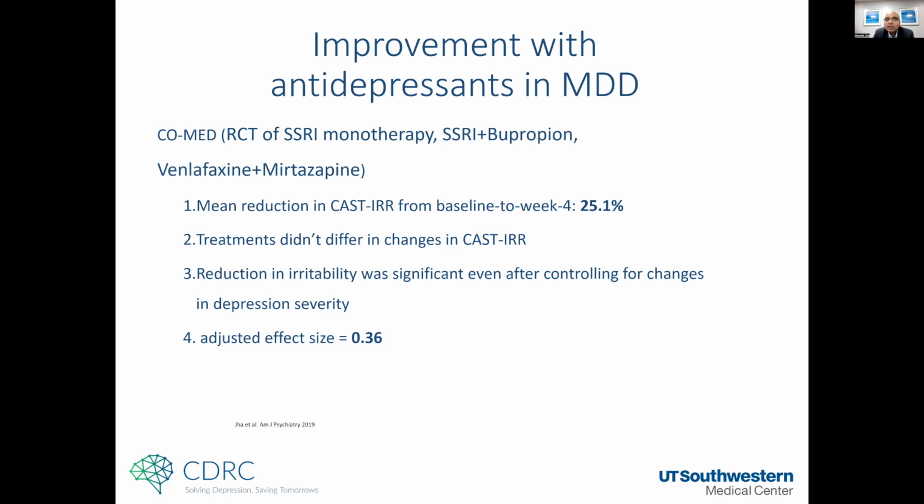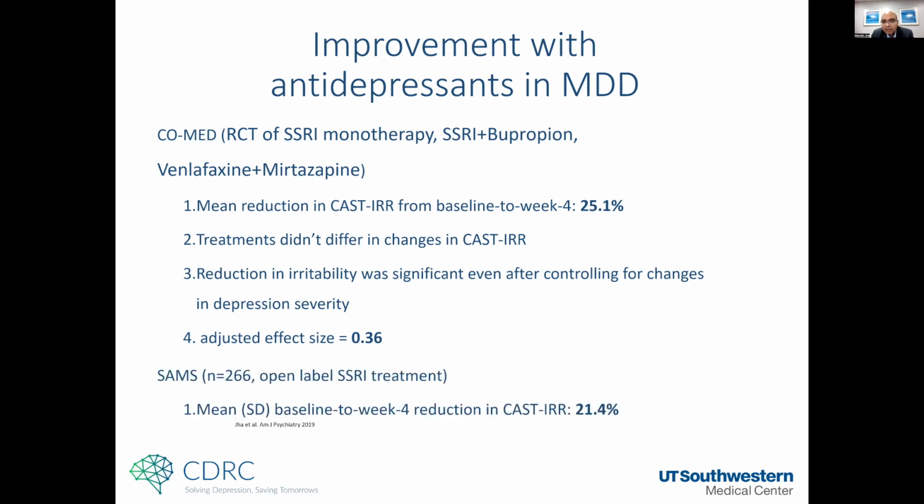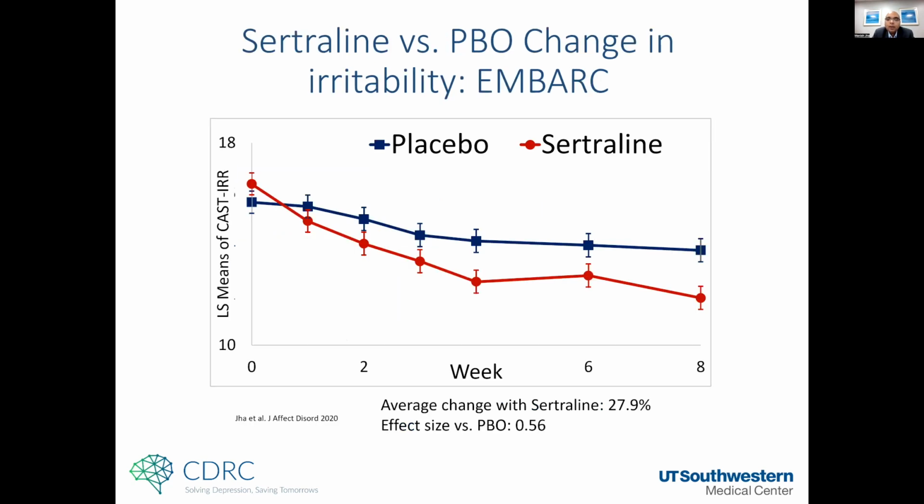So a moderate effect size specifically to reduction in irritability. A drawback of all these three samples was that there was no placebo arm. In SAMS, again, a similar reduction in irritability with open label SSRI treatment. So EMBARK had placebo as a comparator.